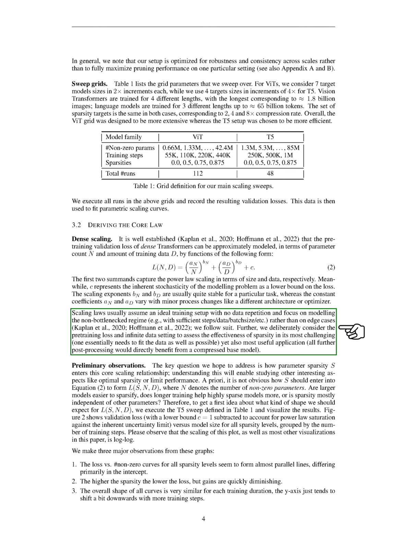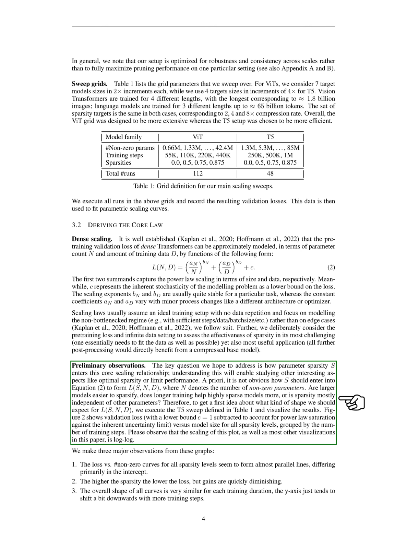This formula assumes an ideal training setup with no data repetition and focuses on modeling the non-bottlenecked regime, meaning situations with enough steps, data, batch size, and so on. We're not focusing on edge cases here. We're also specifically looking at the pre-training loss and infinite data setting to evaluate how effective sparsity is in its most challenging and useful application. Now, let's move on to some preliminary observations.